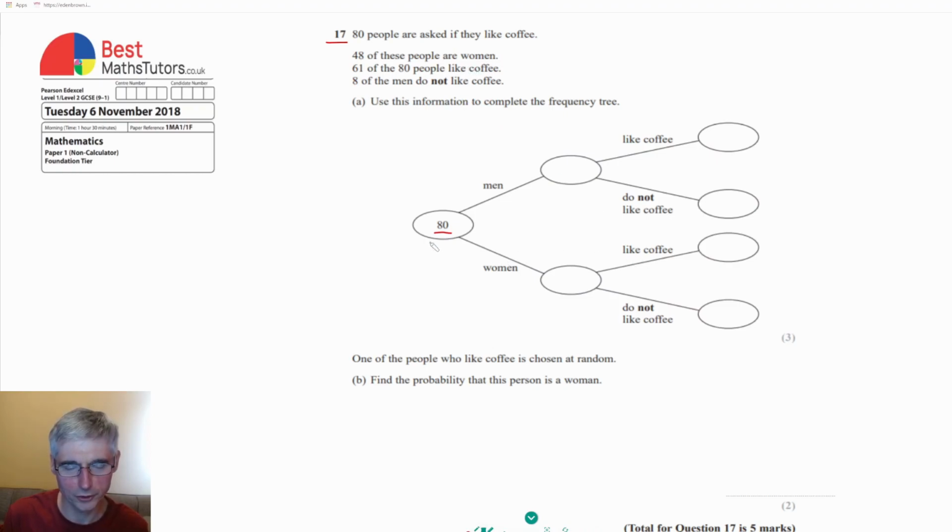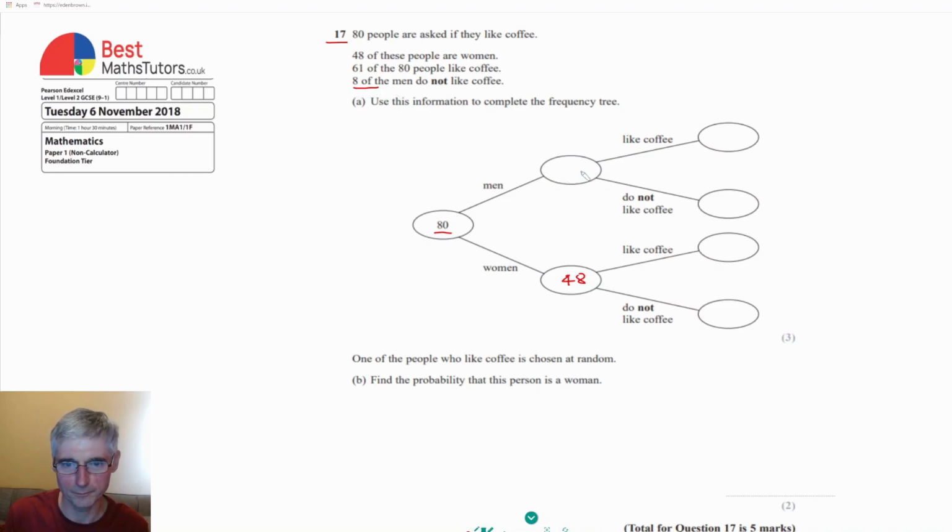So actually what we can do, we can fill that in there. If we go down this line where it says women, we can fill that in and write 48 in this space. And it says that 61 of the 80 people like coffee, and also 8 of the men do not like coffee. So the easy one we can fill in first of all is that 8 of the men do not like coffee.